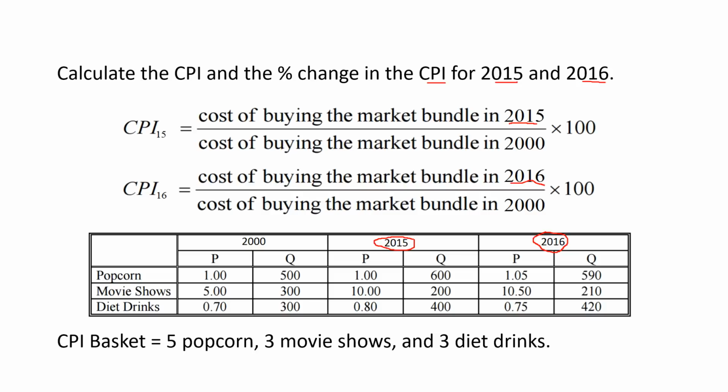And here, to separate out between the different consumer price indexes or indices for the different years, we use a subscript here of the last 2 digits of the year. So that's CPI for 2015, and this is CPI for 2016.